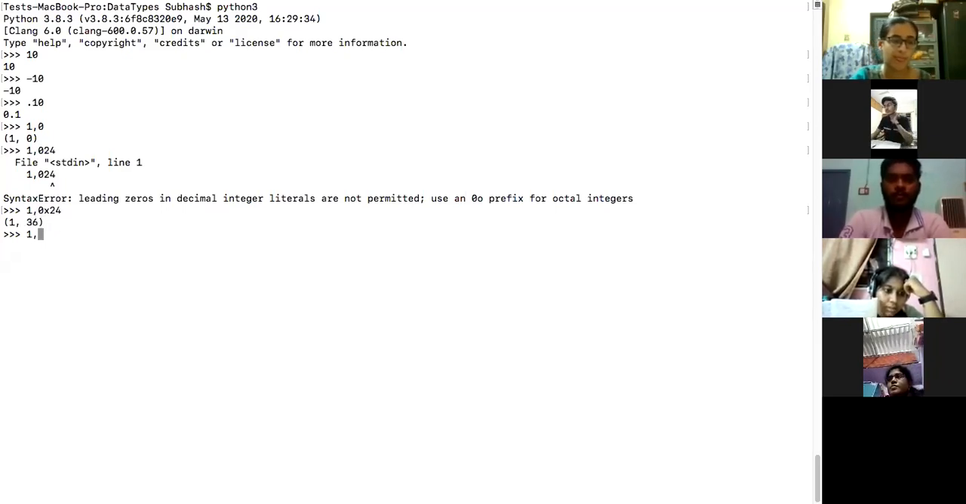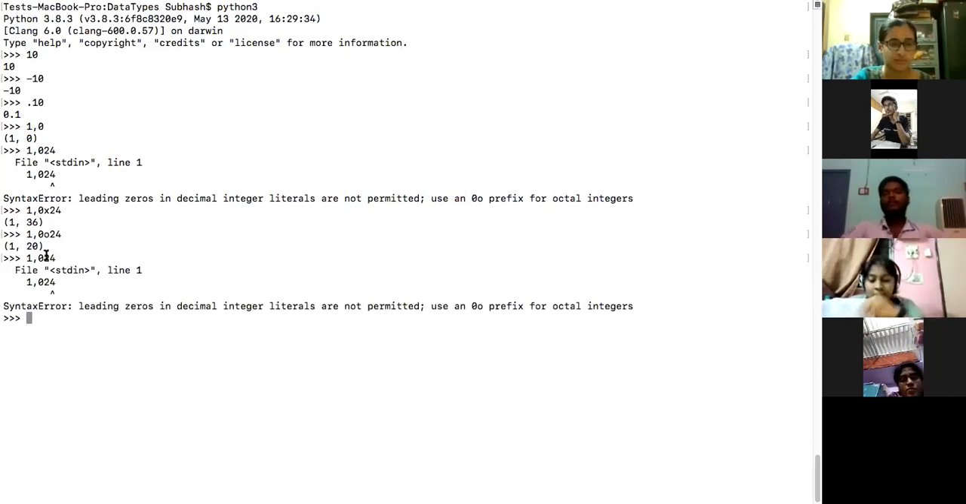The same thing: if I say 1 comma 0o, it is basically an octal number, right? Even this works. That octal got converted. So just saying 024 doesn't work, because 024 is not considered any kind of constant. It can be either 24, or 0o24, or 0x24. This is not a right way of representing an integer constant. Is that okay?